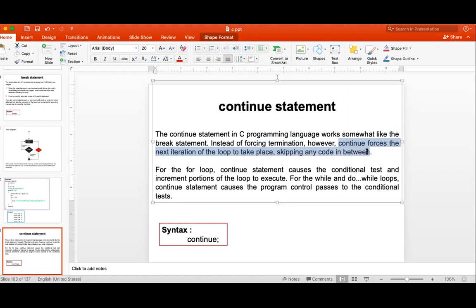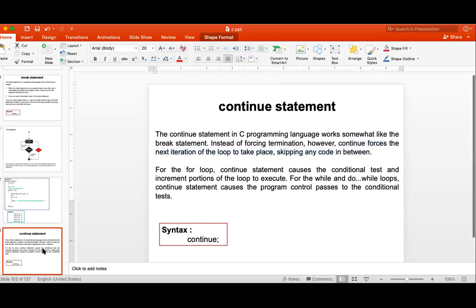So whenever you are executing continue, whatever statement you have written after continue will not execute. But the loop is also not terminated, the next iteration is started. Whatever the statement after the continue will not be executed.